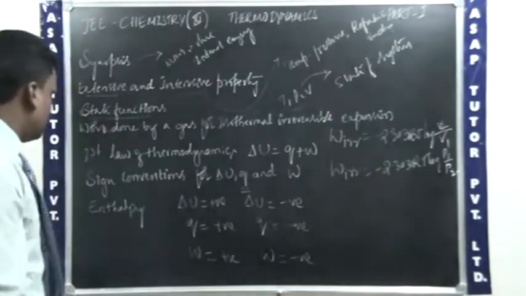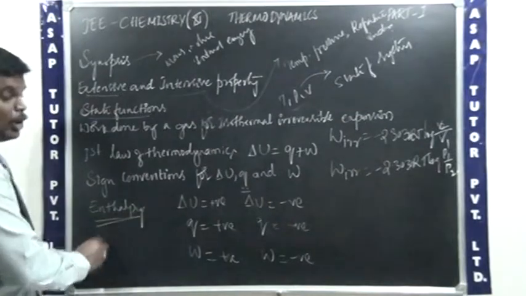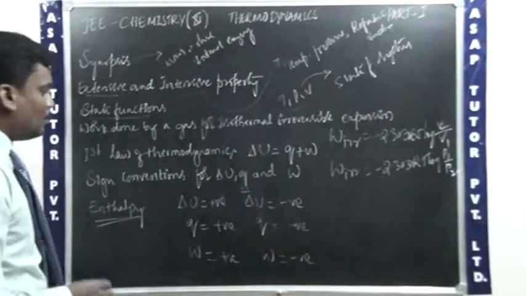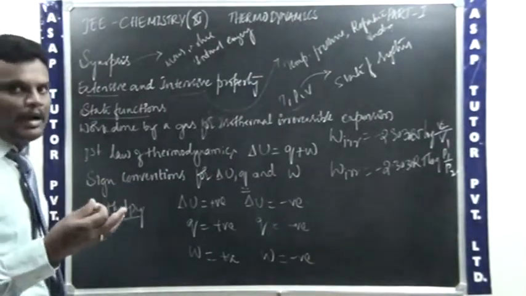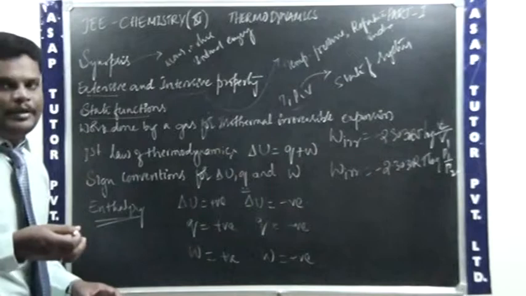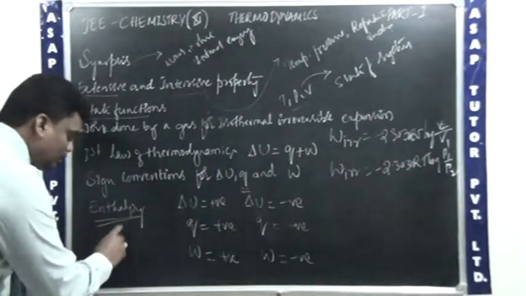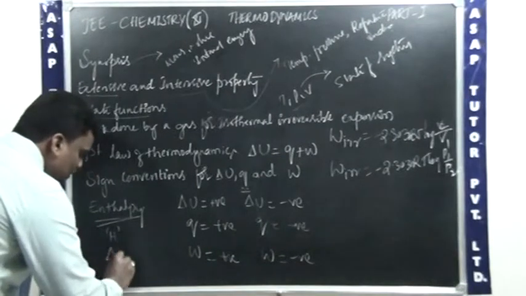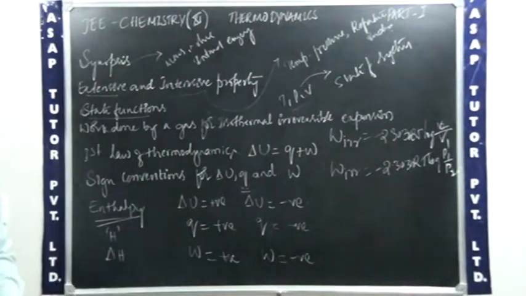Q plus W. And what is remaining now? Enthalpy. But you can say the simple definition for enthalpy. See, the amount of heat released or amount of heat absorbed from the system, you can say that is enthalpy. Enthalpy will be represented by the symbol H. The change in enthalpy will be represented by delta H.